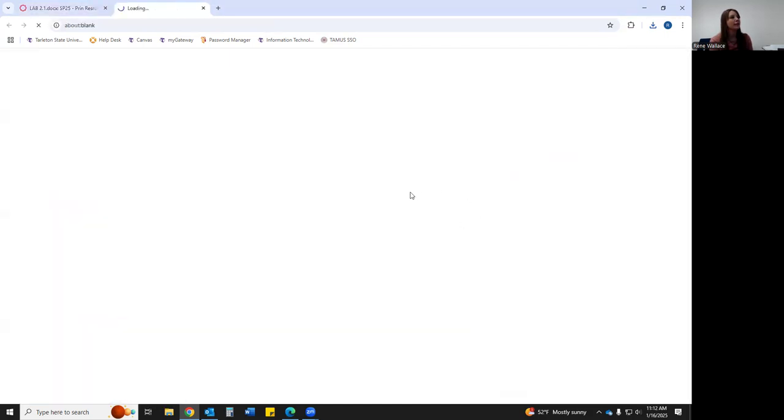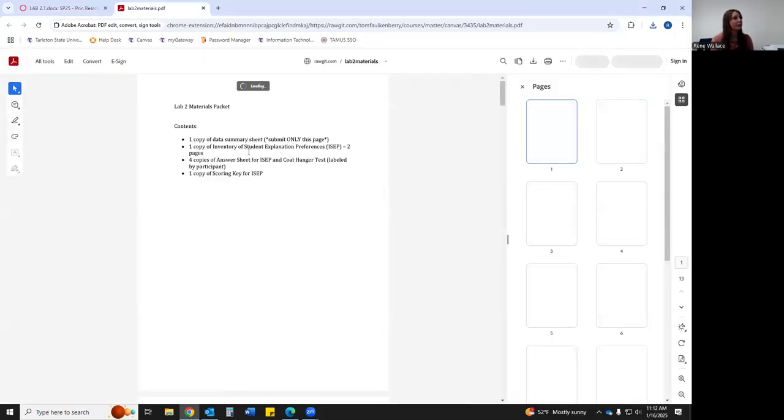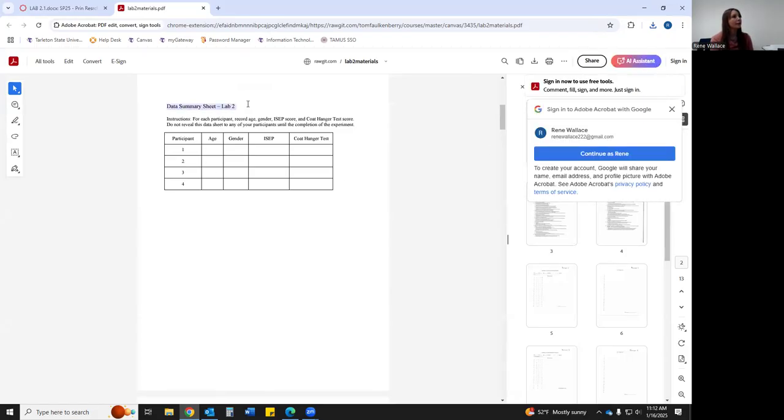And then here's the link. When you open this link, this is the entire packet that you need. Here's your materials packet. This data summary page is the only page you're going to turn in. When lab 2.1, lab 3.1, lab 4.1 is due, this is the only page I want you to turn in. I'm going to take this data from every person in the class, turn it into a big Excel document, send it back to you, and that's what you're going to analyze in JASP to write your reports.